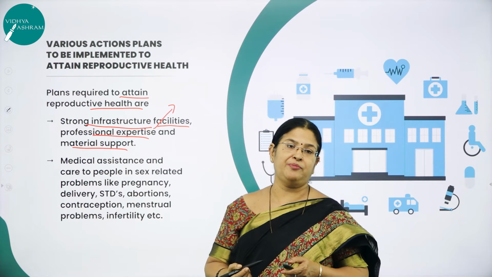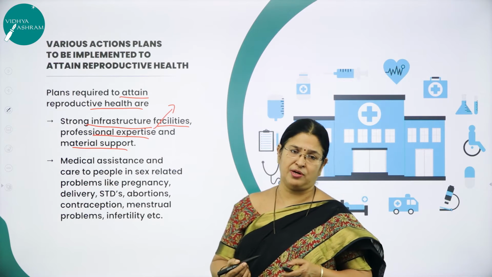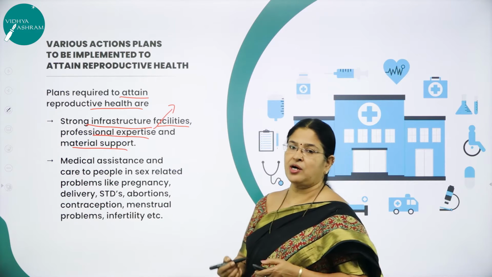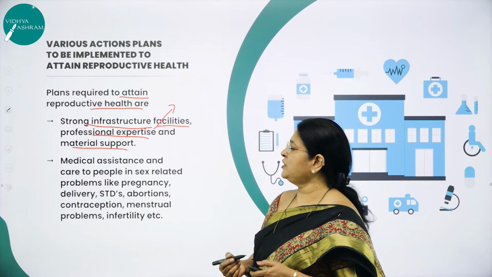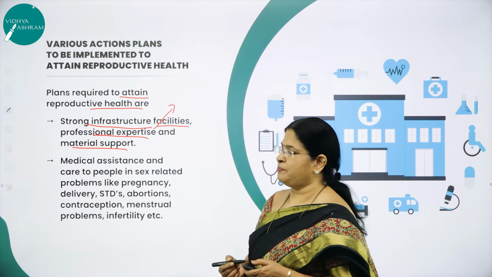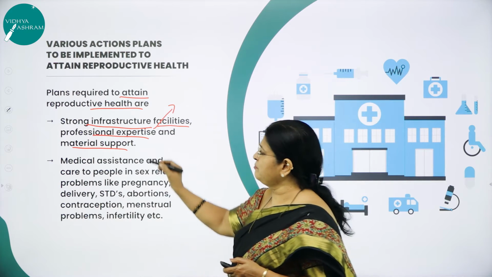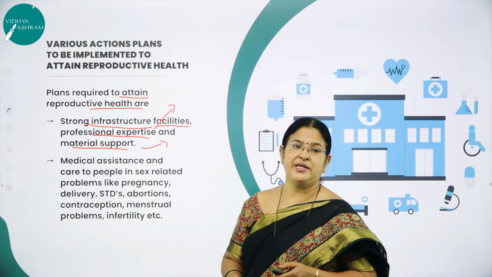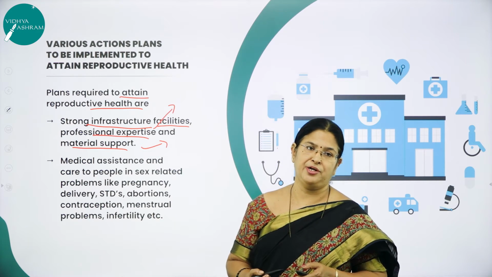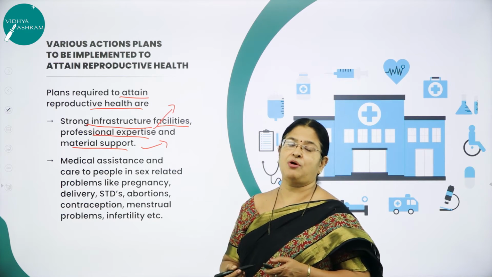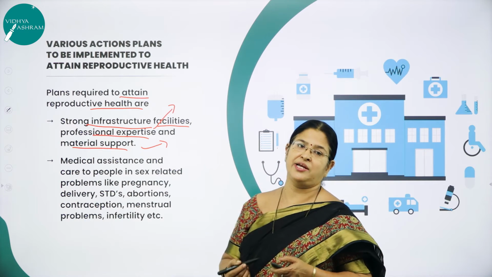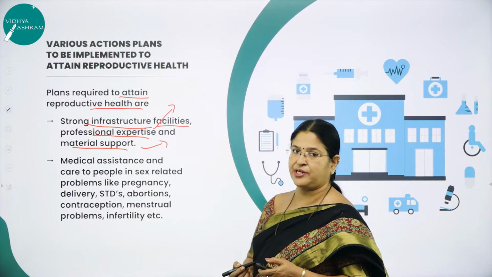For example, if a woman wants to use a contraceptive like Copper T, the doctor or the nurse should be expert in inserting that Copper T in the female. So that means professional expertise and material support. As I said, material support is also equally important to maintain reproductive health. All the medical facilities are equally important to maintain reproductive health.